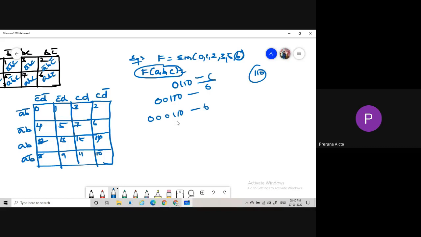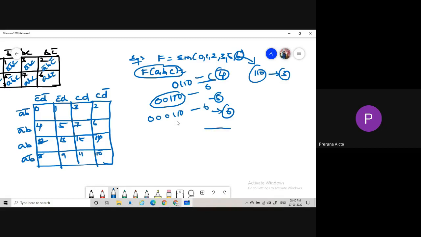This is nothing but 6, which needs 3 bits at minimum. So that's why we are using a 3 variable K map.